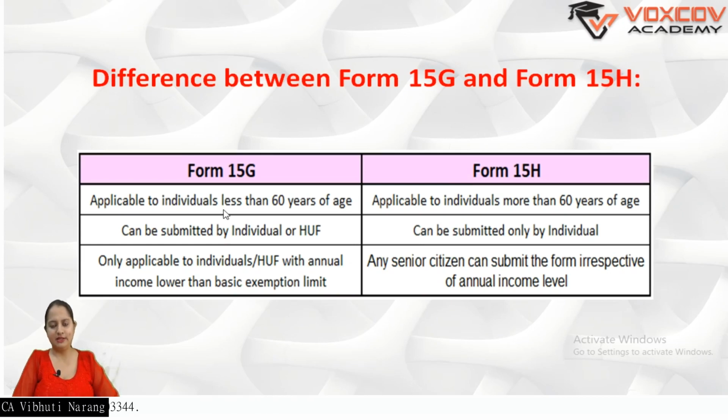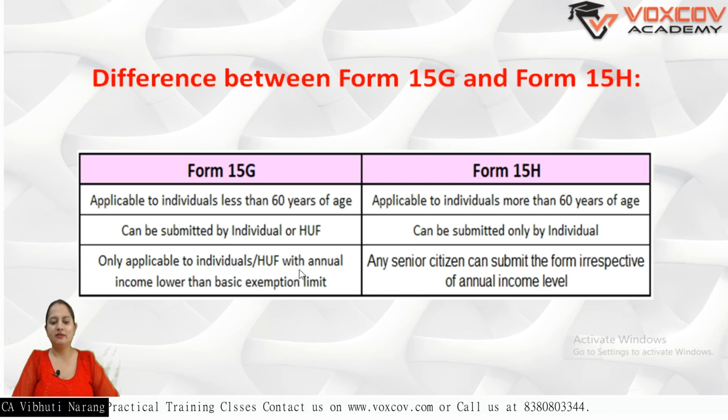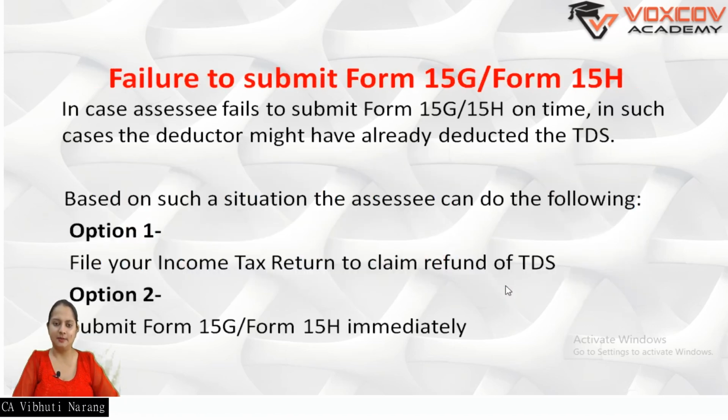Form 15G is applicable to individuals less than 60 years, and 15H is for those more than 60 years. It can be submitted by an individual, and an HUF can also submit 15G. It is only applicable to individuals and HUFs with annual income lower than the basic exemption limit, and in the case of 15H, any senior citizen irrespective of the annual income level can submit.